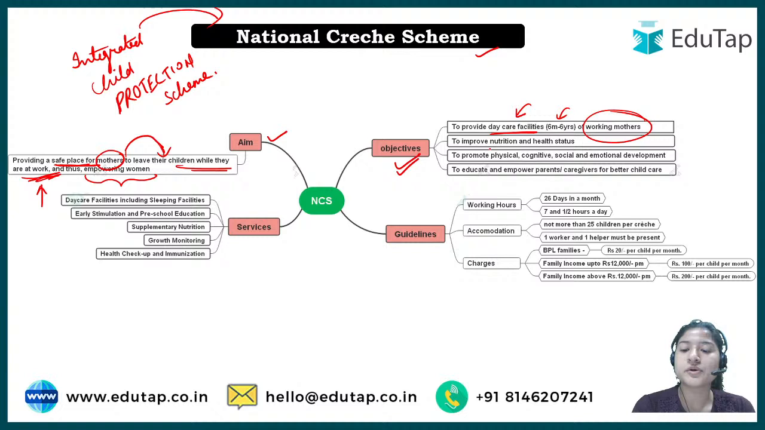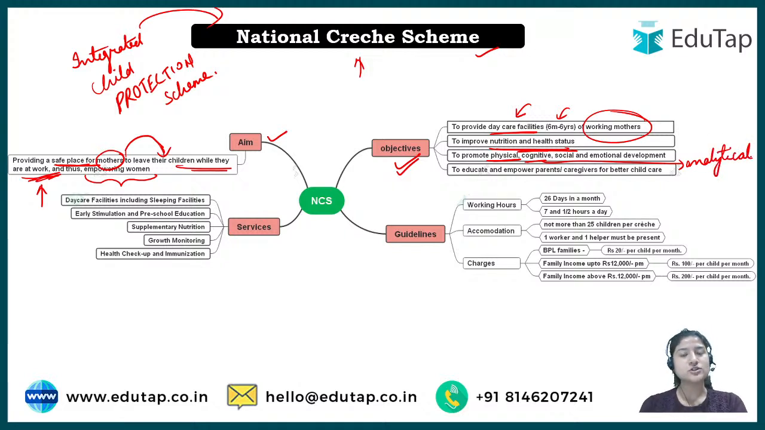Next is to improve nutrition and health status. And now why and how is it done? See, children spend a significant time of a day in crèche, right? So whatever nutrition requirement a growing child has, this particular organization looks after that. They provide them with proper nutrition and different sources of vitamins and minerals, so that they have proper growth. Next is to promote physical, cognitive, meaning basically analytical, okay.